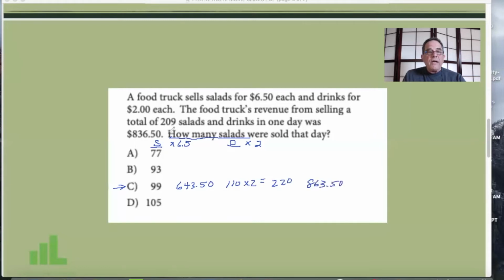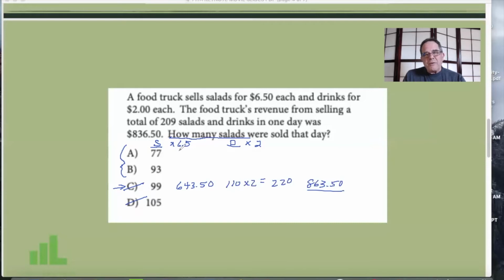We're looking for 836.50. Oh, looks like a little dyslexia has slipped into the game here. 863.50. Too much. If C is too big, D is also too big. We've already eliminated 2 answer choices with no effort at all. Now, we just have to test one of the remaining 2. If B is correct, we win, and if it's incorrect, it's got to be A.